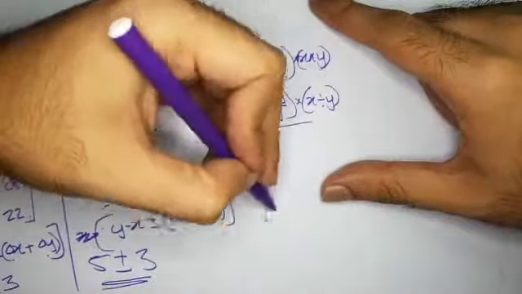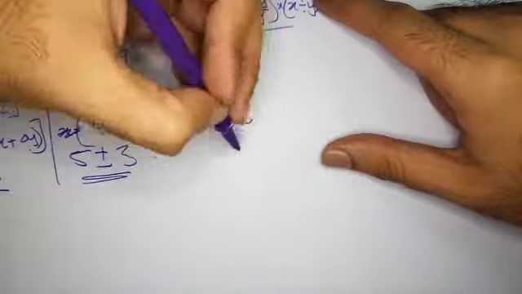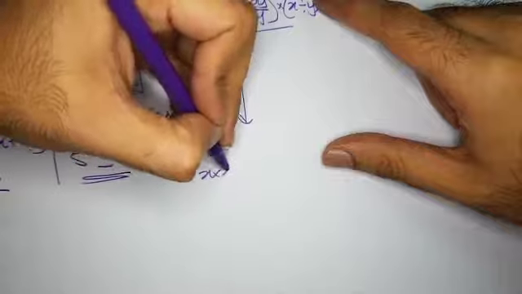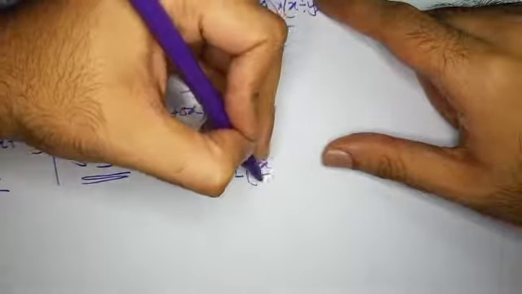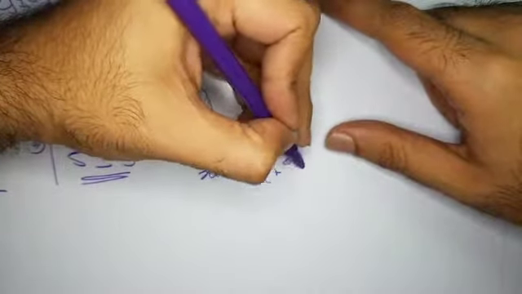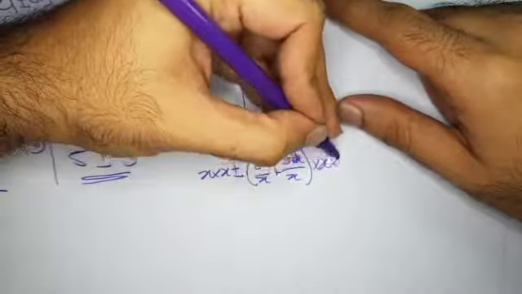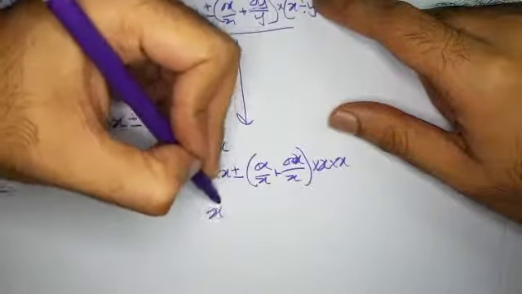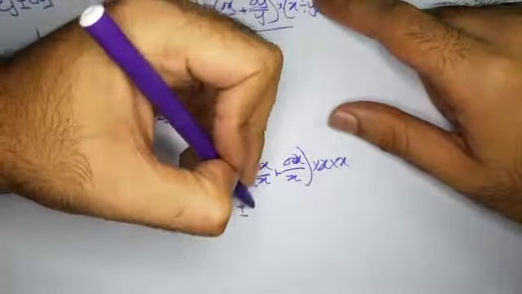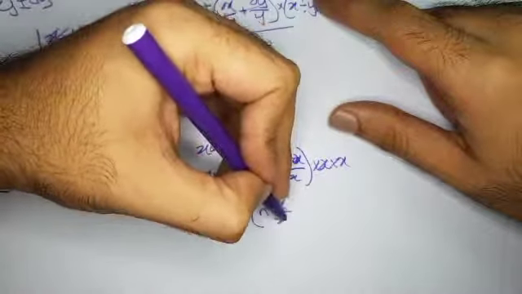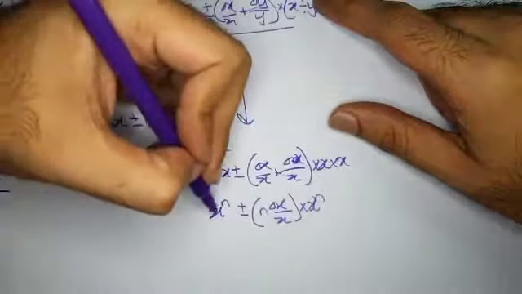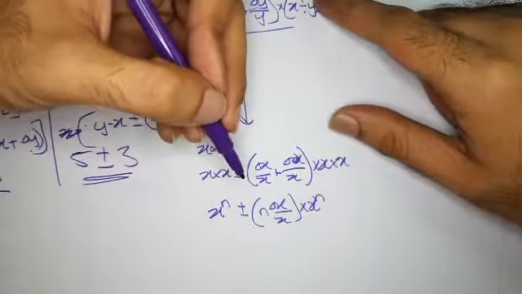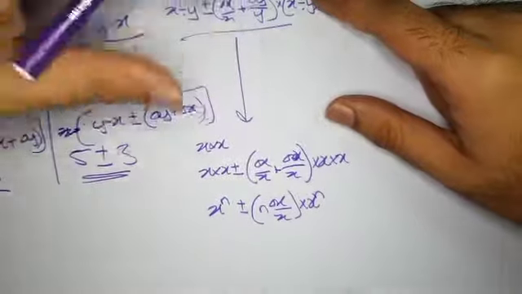So we can extend this formula and come up with a few other interesting things. For example, what if it's x into x, or basically x squared? So it's going to be x into x plus minus del x by x plus del x by x into x into x. So basically you're multiplying the uncertainty by 2. So we can simplify this into x to the power n plus minus n into del x by x into x to the power n. If it's cube, this would be 3 times. If it's to the power 4, it will increase by 4 times. So that's basically what we get.